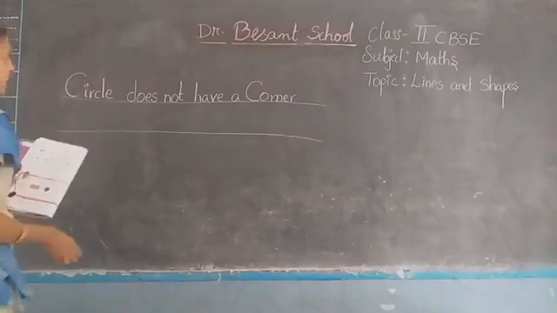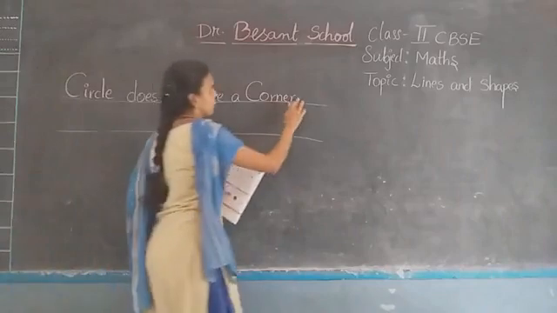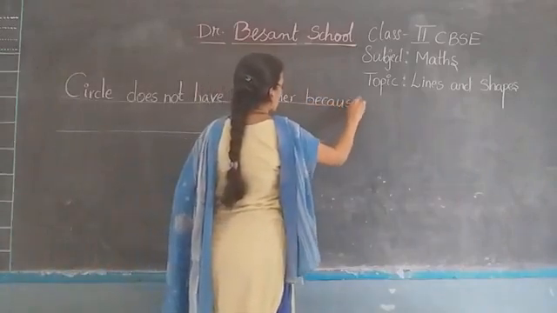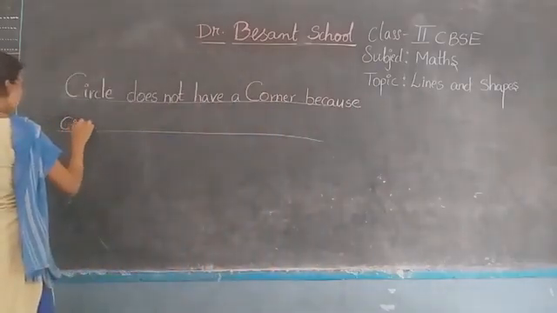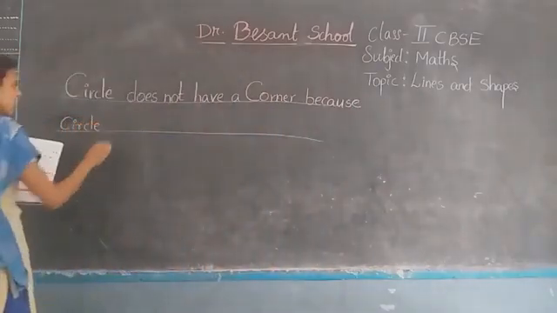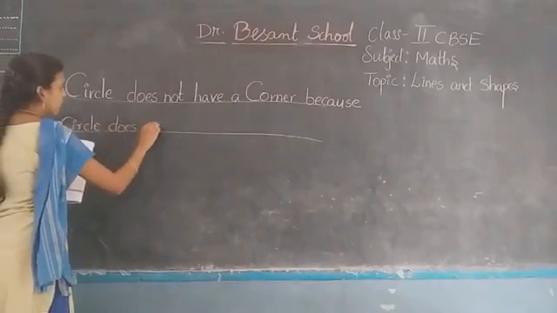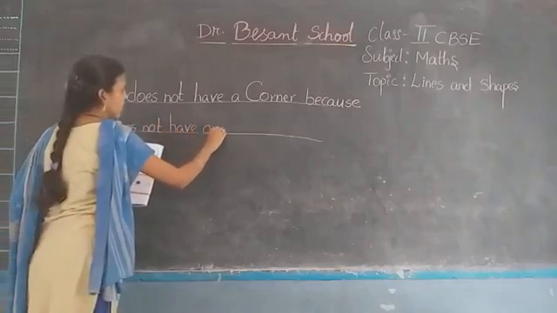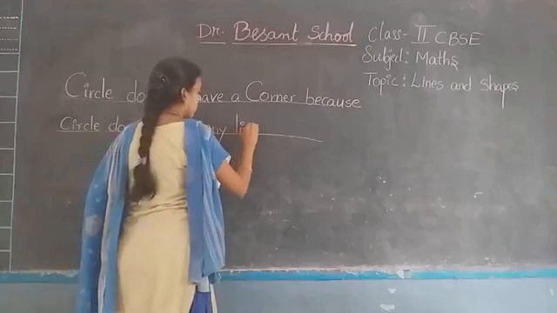Because a circle, you have to write the explanation also. Because circle does not have any straight lines.